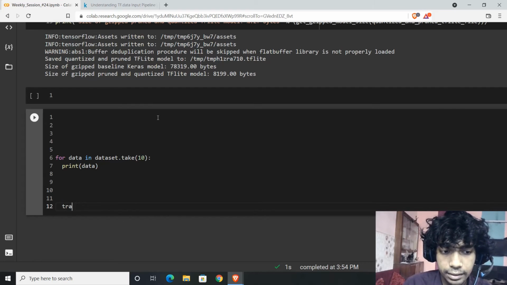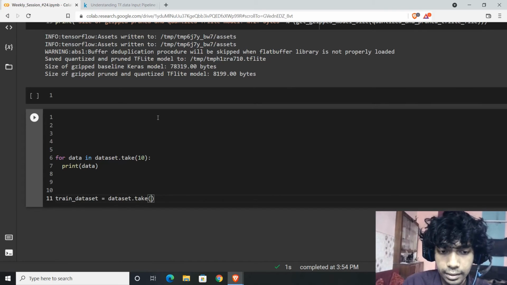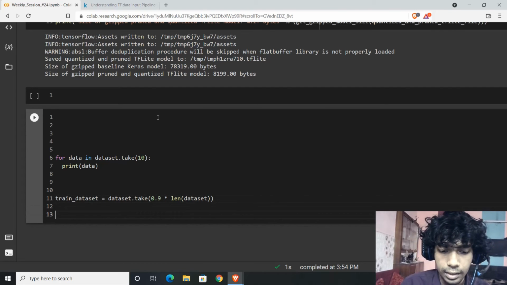Let's say you want to make a training subset, so you can do train dataset as dataset.take(0.9 of the length of the dataset), right? And the testing dataset would also be this dataset.take(0.1 times the length).